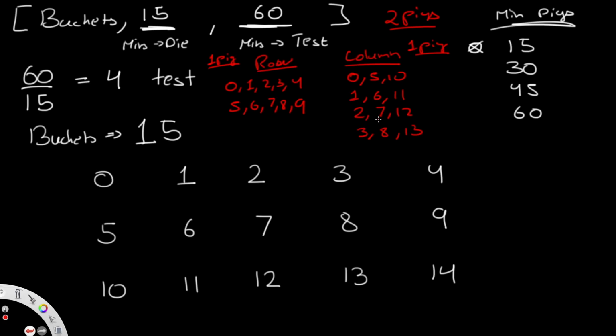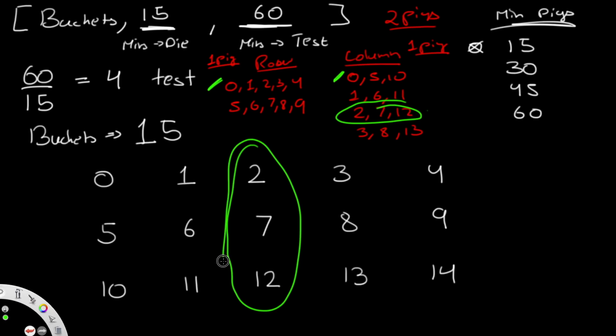So what's going to happen is the row and the column are going to be happening simultaneously. So what I mean by that is this step and this step are happening at the same time. Okay, and by the ending of this, we're going to find out at what row and what column the poison is. So let's say, just for a hypothetical, the pig actually dies by drinking 2, 7, and 12. So that means we know that somewhere over here we have poison, but we don't know on which row.